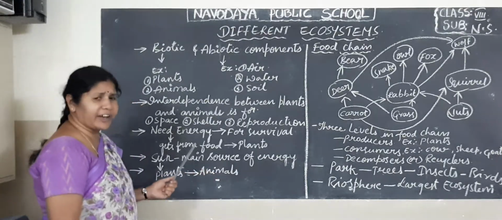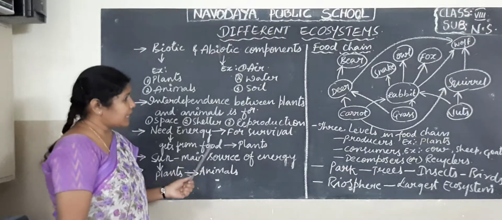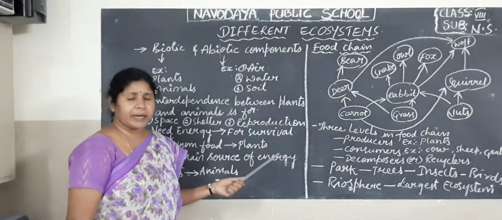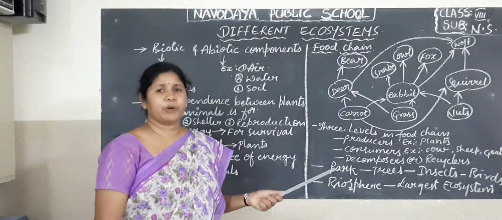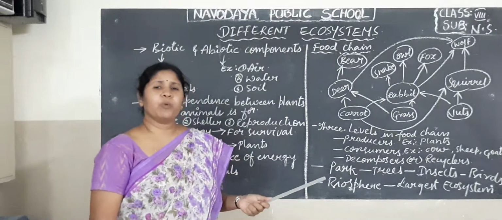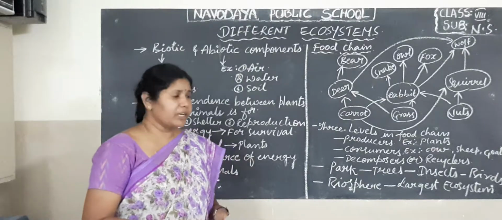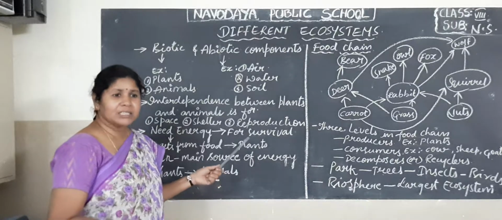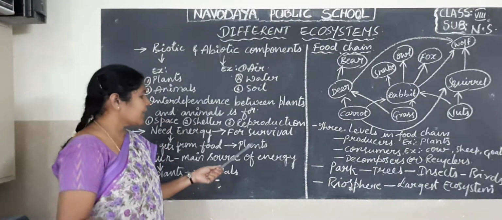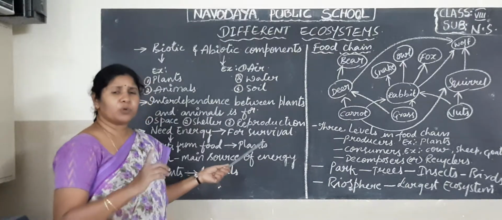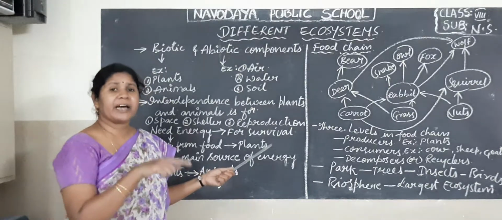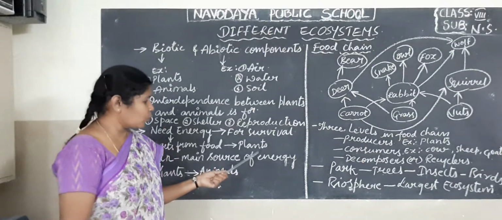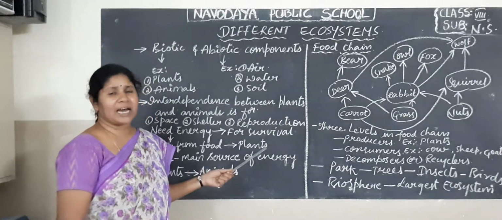Animals sometimes depend on the plants directly, and sometimes indirectly. Directly depending animals are called herbivore animals. Herbivore animals consume only the green plants, especially plant products. The other animals which are indirectly depending on the plants are known as carnivores.